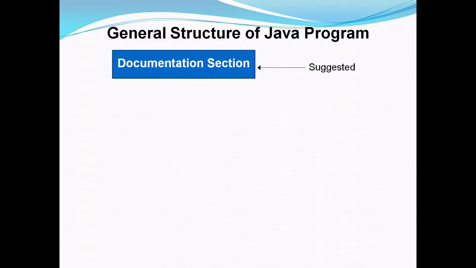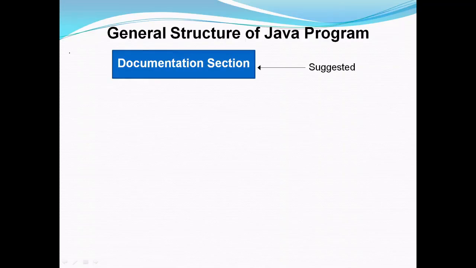In addition to the two styles of comments, that is a single line comment which can be declared by using two forward slashes, and a multi-line comment which can be declared by using forward slash star and star forward slash.